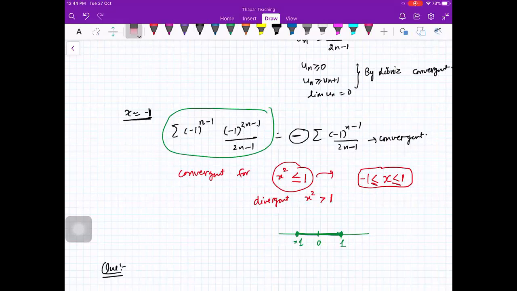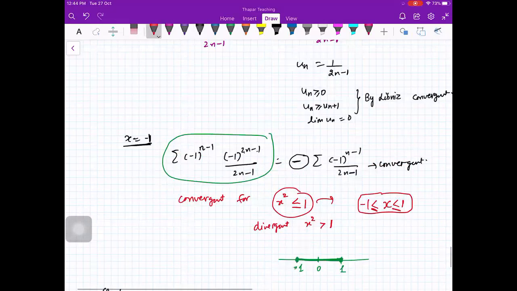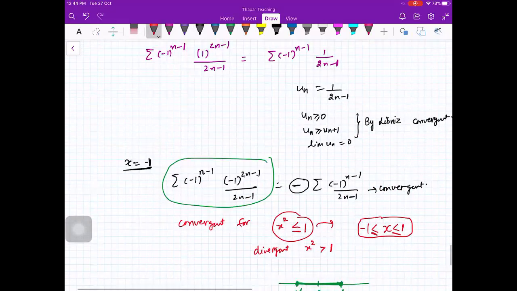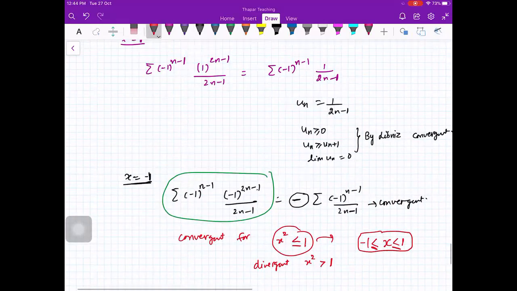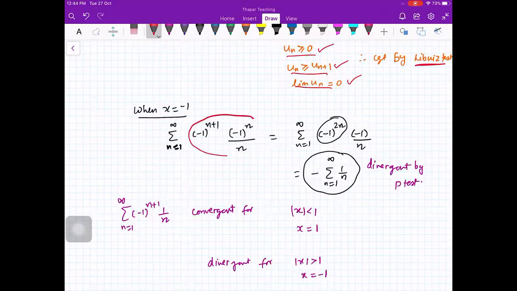Just the last x is equal to -1. This question you are saying? मैम इससे पहले वाला. Okay, fine. So before this, x is equal to -1. If you put, this is your series. So x is equal to -1 raised to power n, so -1 raised to power n. So that will be -1 raised to power 2n, and only one negative sign will be there. So this is +1, so that minus can be taken out. So that is divergent by p-test. This is not a calculating series.